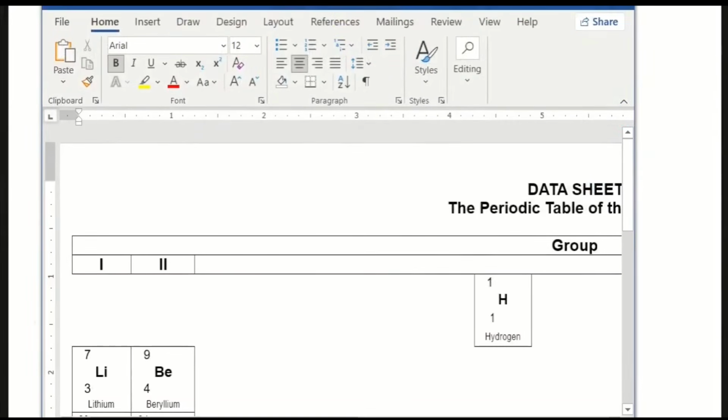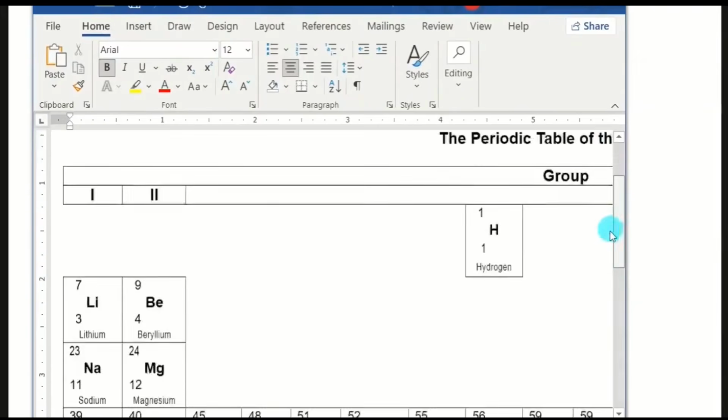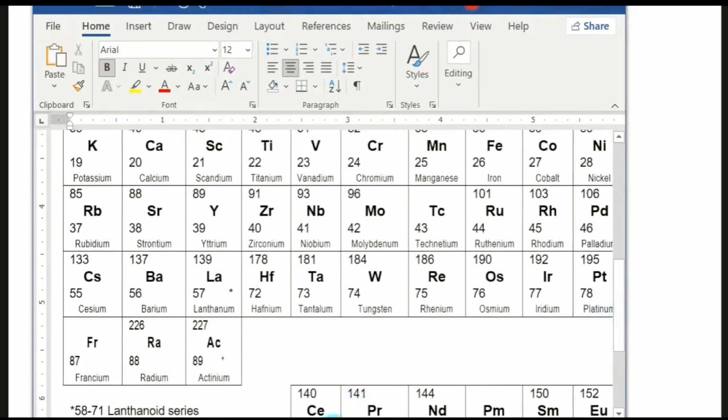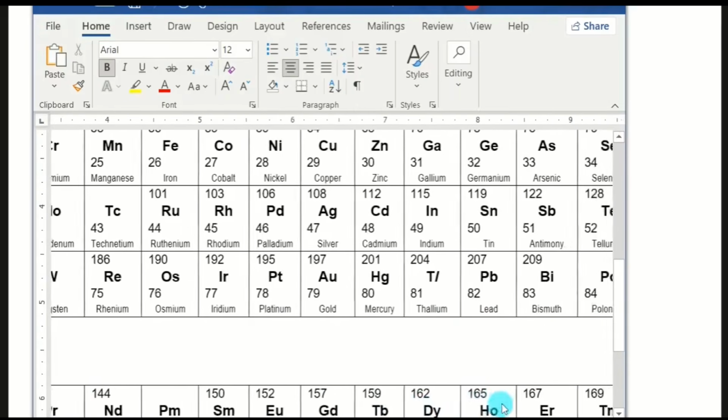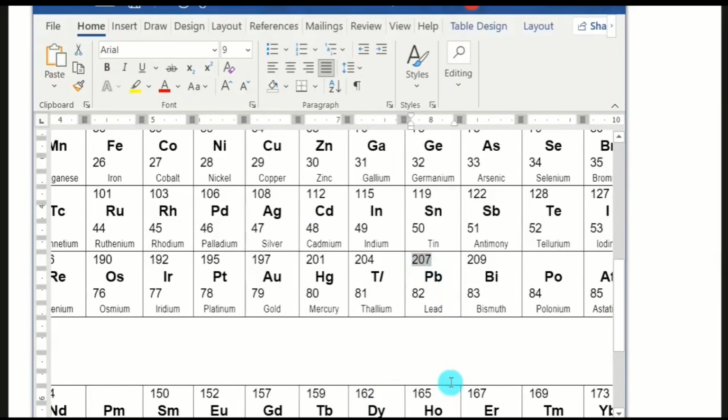Now when you check lead on the periodic table, you get the relative atomic mass for lead. Lead is somewhere here. The relative atomic mass for lead is this one, 207. This number at the bottom is the atomic number, or proton number. It is also equal to the number of electrons in a neutral atom.